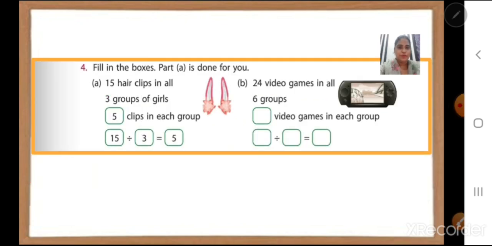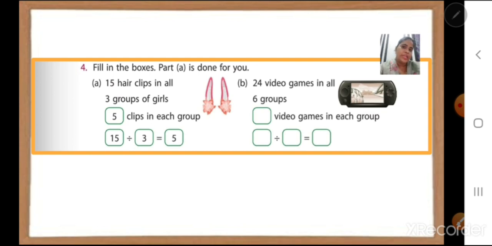Now question number 4. Fill in the boxes. Part A is done for you. Okay, now let us see what A is. 15 hair clips in all. We have 15 hair clips. 3 groups of girls. So 5 clips in each group.